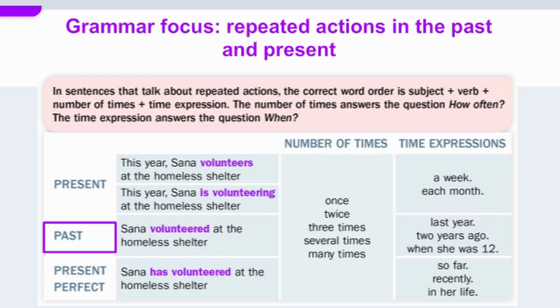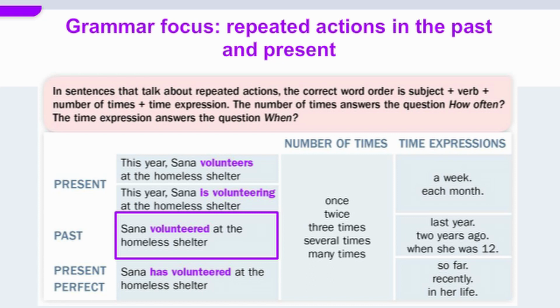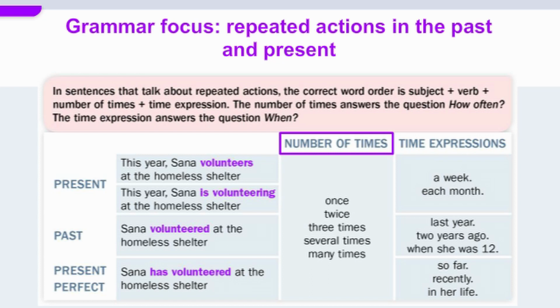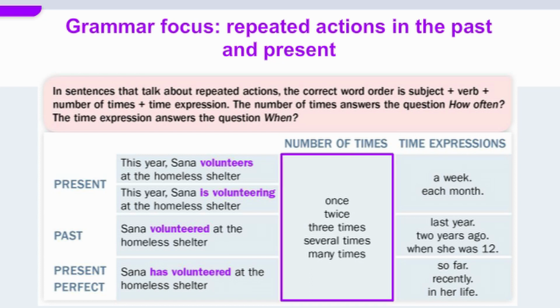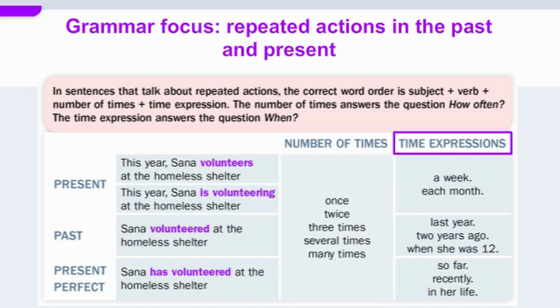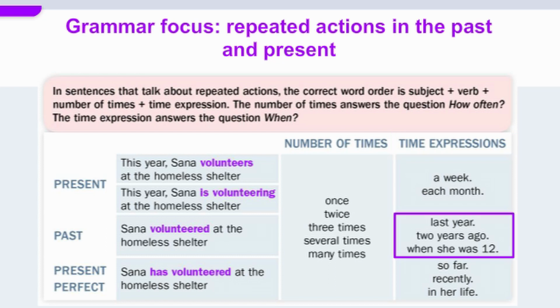Past. Sana volunteered at the homeless shelter. Number of times: once, twice, 3 times, several times, many times. Time expressions: last year, 2 years ago, when she was 12.